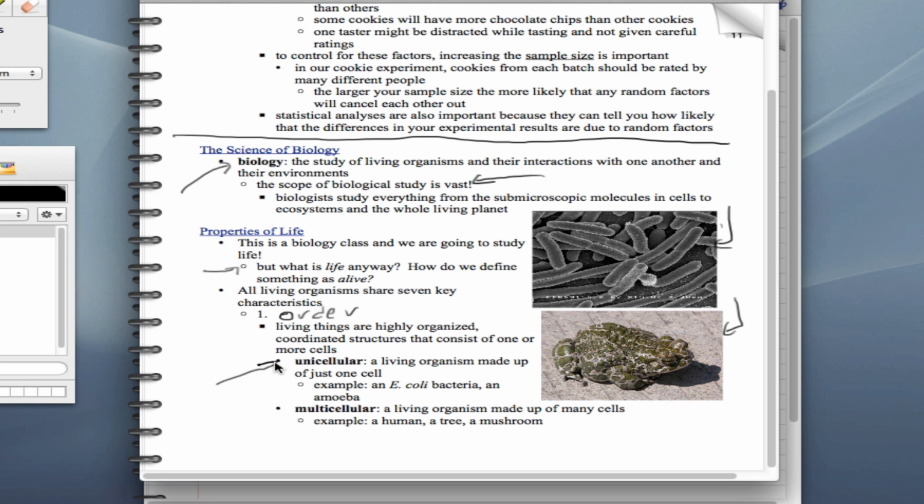If it's made up of just one cell, the organism is what we call unicellular. A living organism made up of just one cell, unicellular, the E. coli bacteria here. Each one of these is a separate organism. A multicellular organism is a living organism made up of many cells. This frog, a human, a tree, a mushroom, etc.